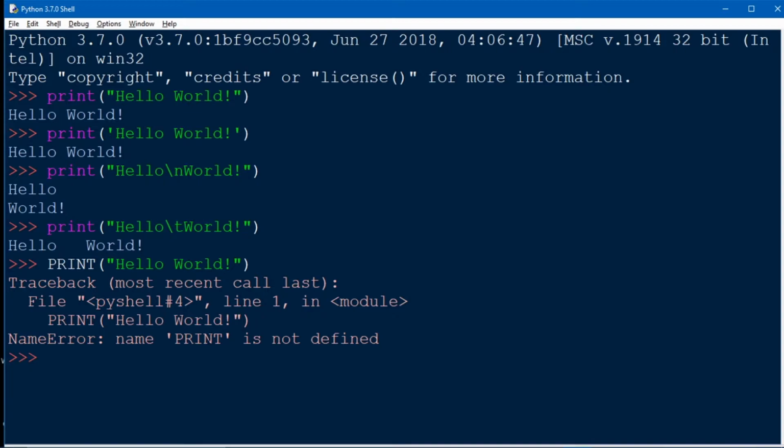Here we first assign a string value to the variable a and print the output of a. So it returns the same string.